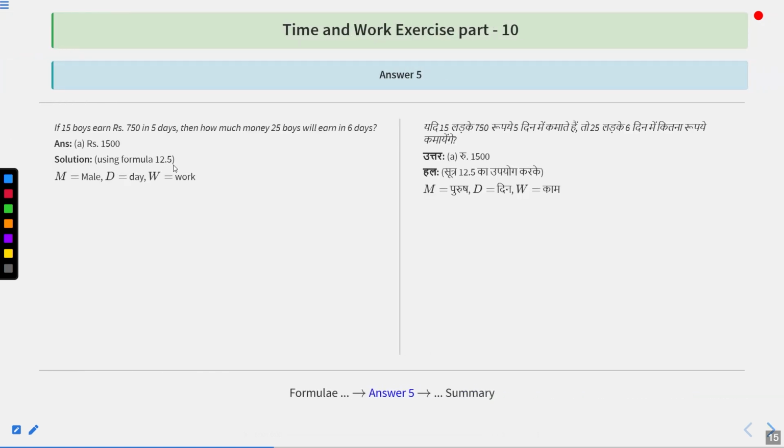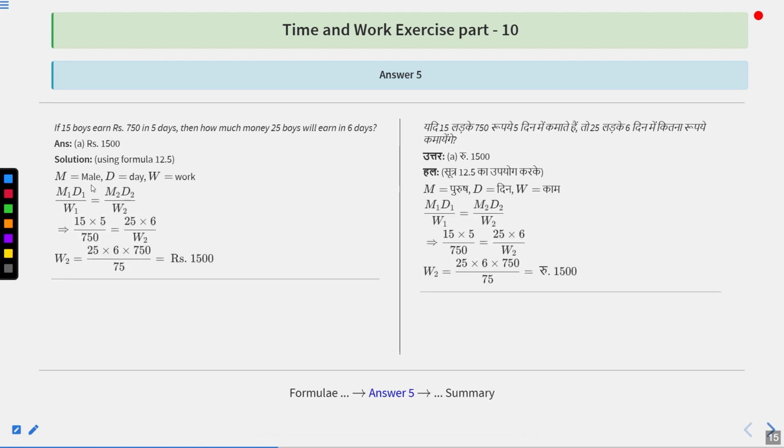So using formula 12.5, M represents men, D represents days, W represents work. So M1 D1 upon W1 should be equal to M2 D2 upon W2. M1 was 15 and D1 was 5 and W1 was 750, because work is also proportional to the amount got by the person, because work is same. So that should be equal to M2 D2 upon W2. M2 is 25 and D2 is 6, and W2 is how much money they get. We have to find this. So after cross multiplication, W2 becomes equal to 25 into 6 into 750 upon 75, that is equal to 1500 rupees. That means option number A is the correct answer.